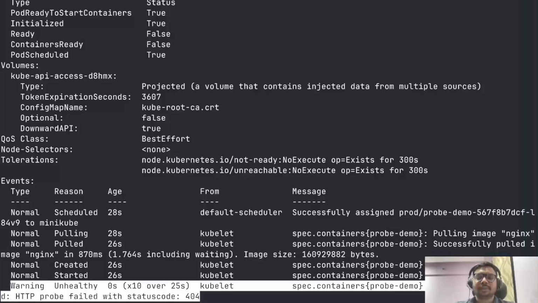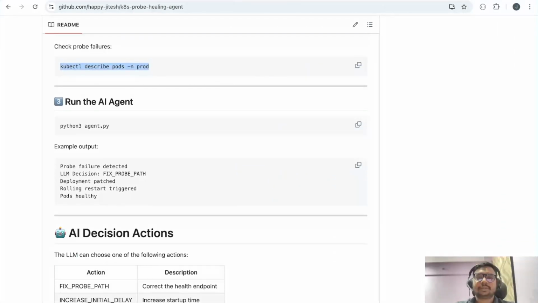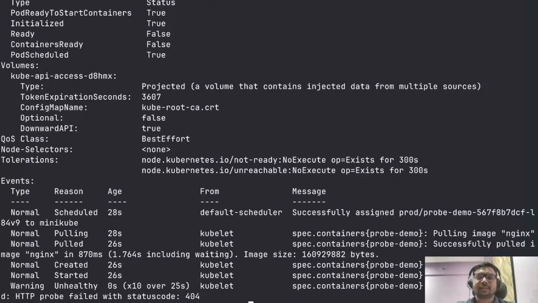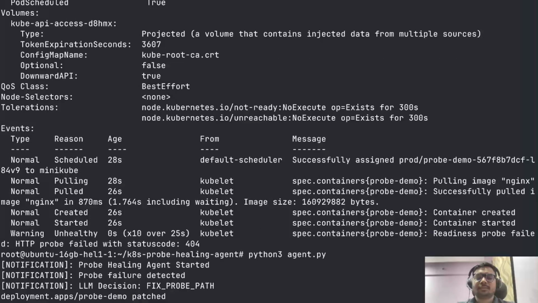Now let's run our agent. You can run this command, and if you run this, you can see here the probe healing agent started and probe failure detected. Now you can see that the LLM took the decision: fix probe path, and it is saying it requires a deployment patch.